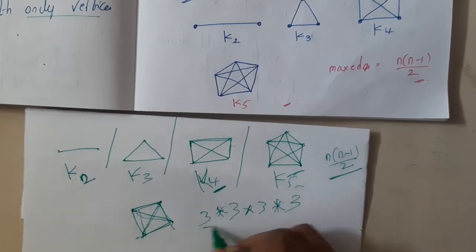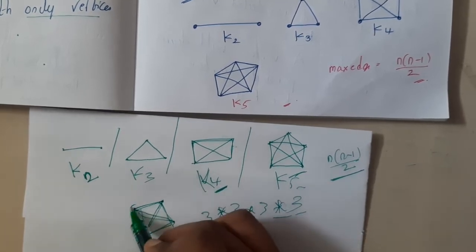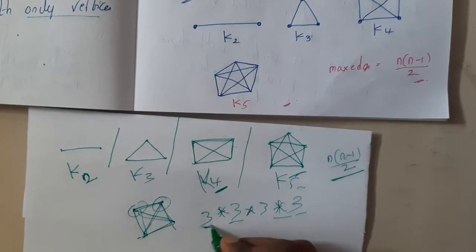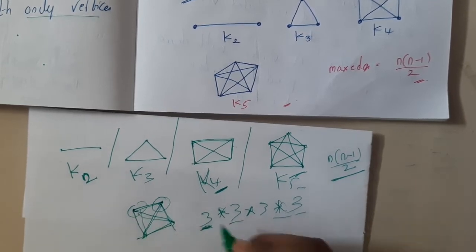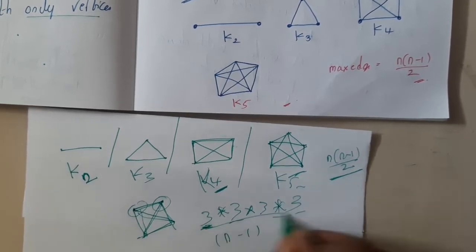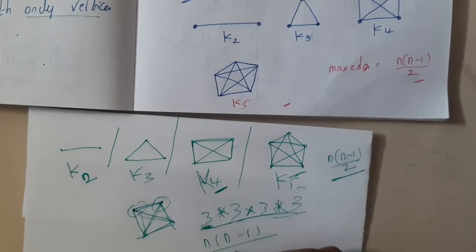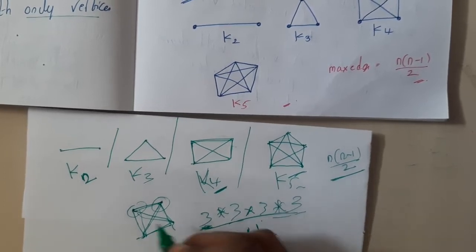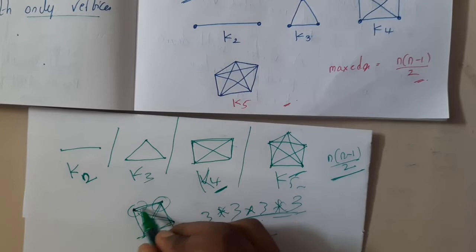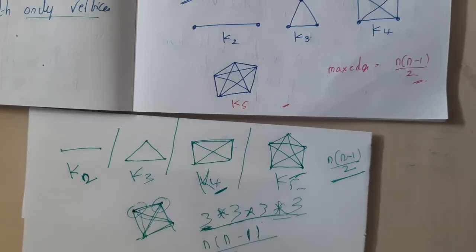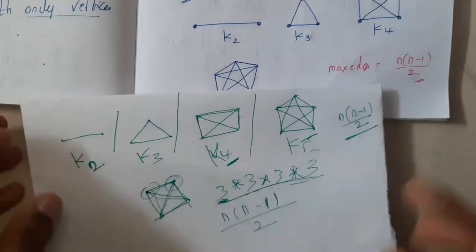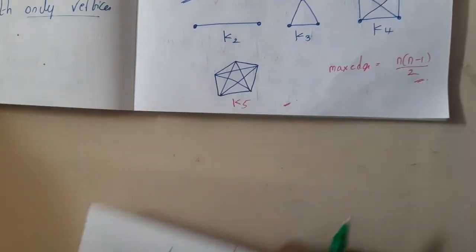So indirectly, that many times it is connected. What is this 3? It is the rest of the vertices, so it is n minus 1, multiplied by n times, and we need to divide it by 2. The reason we divide by 2 is that whenever I count edges, I am counting some twice. To remove them, we divide by 2. That's the derivation of the formula if you are interested.